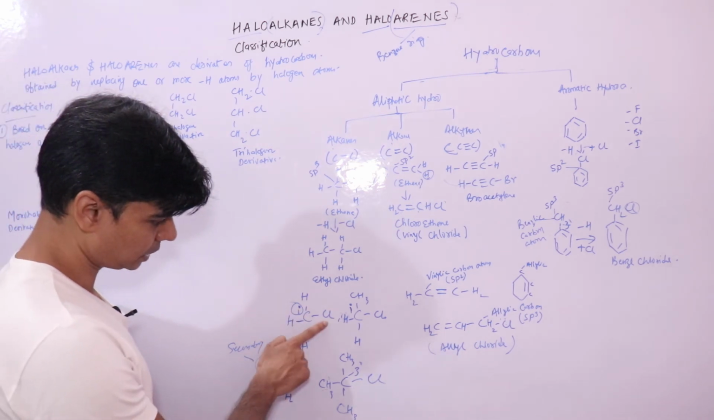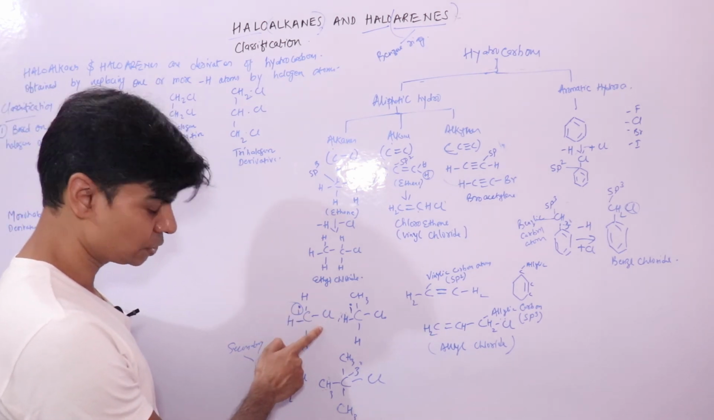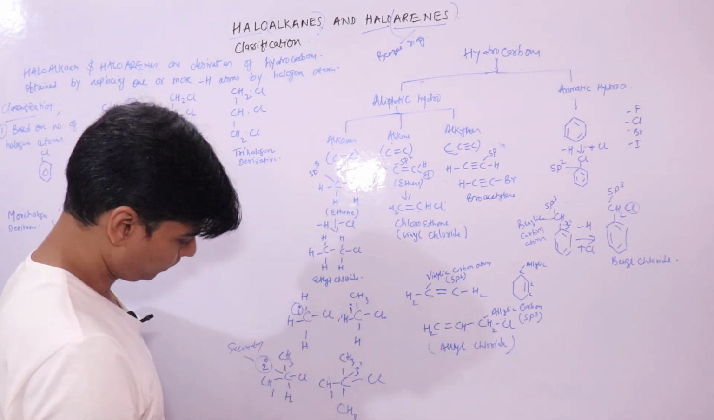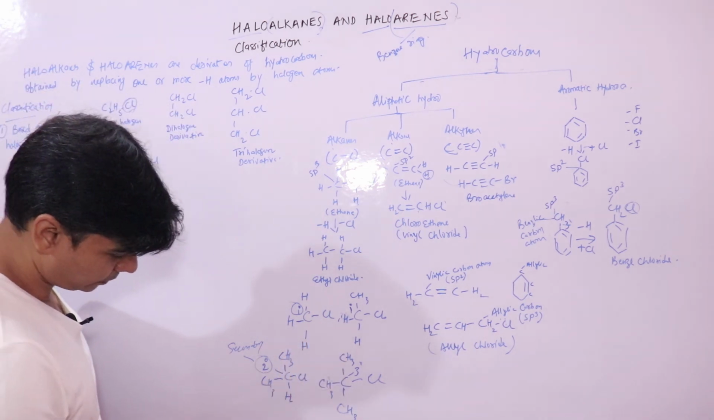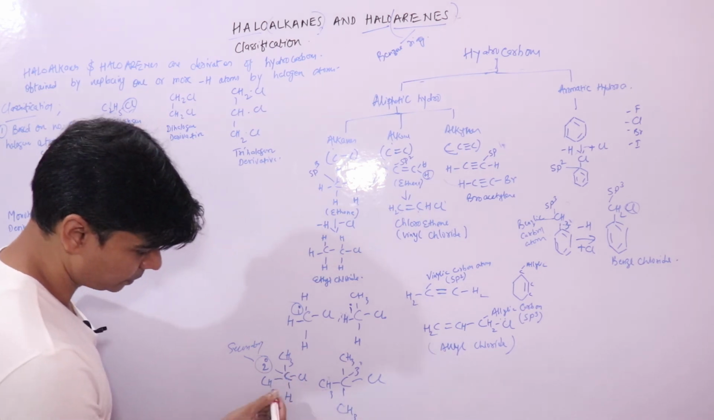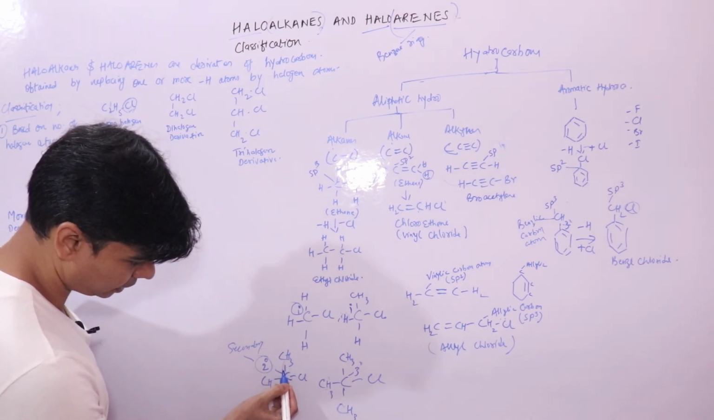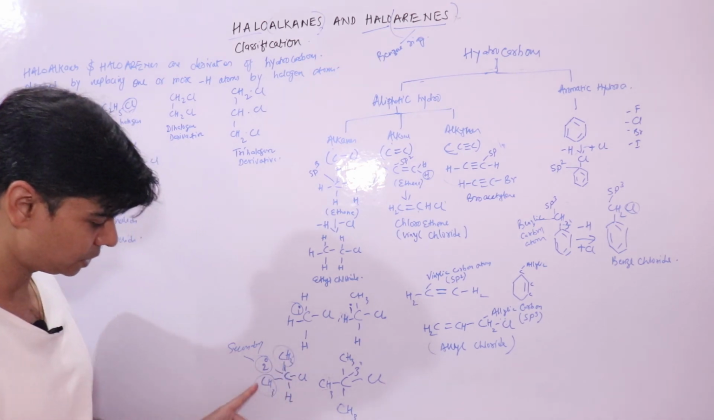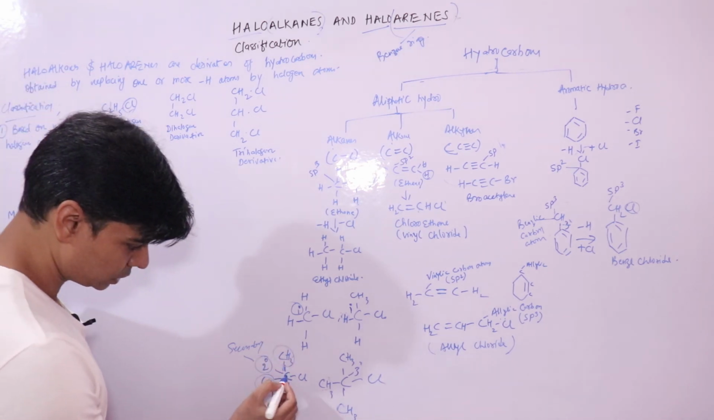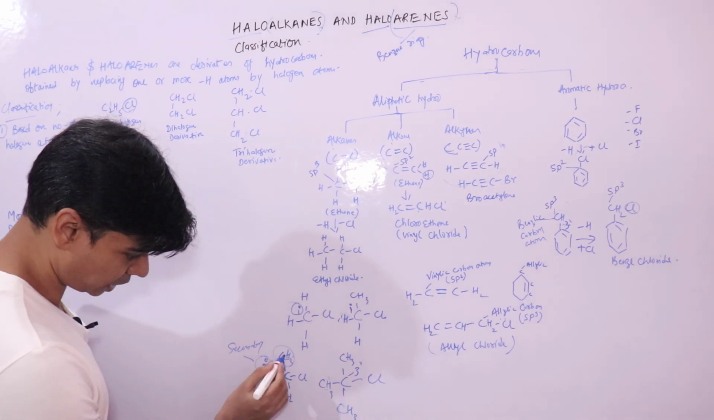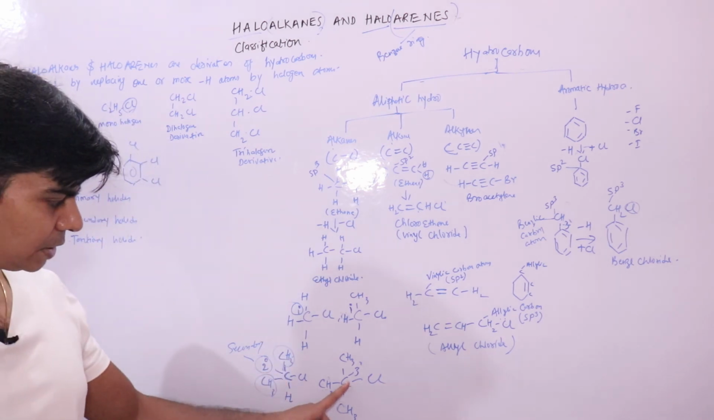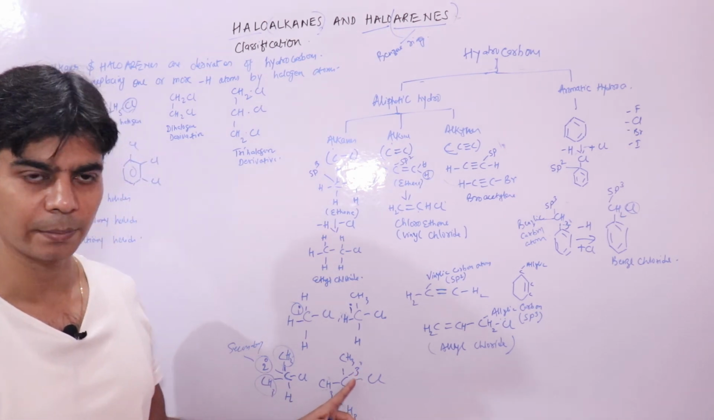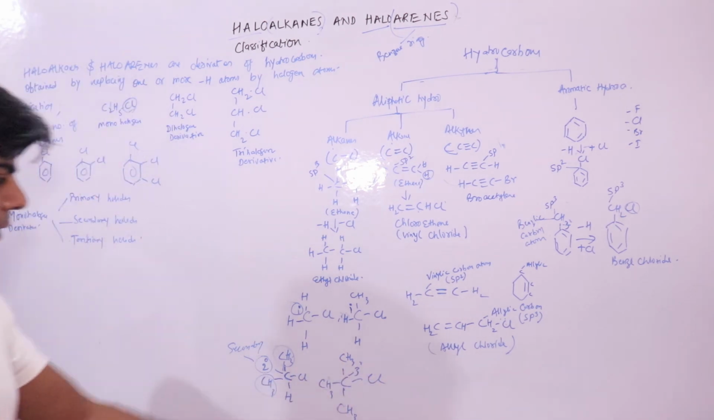When a halogen atom is attached to a primary carbon atom, this is your primary halide, right? When a halogen atom is attached to a 2 degree carbon atom, this is your 2 degree carbon atom, because this carbon atom is directly connected to 2 other carbon atoms, like these 2 methyl groups that have carbon atoms. To these 2 methyl groups, this carbon atom is attached. Similarly, if a carbon atom is attached to 3 other carbon atoms, this is your tertiary or 3 degree carbon atom, so this is your tertiary halide, right?